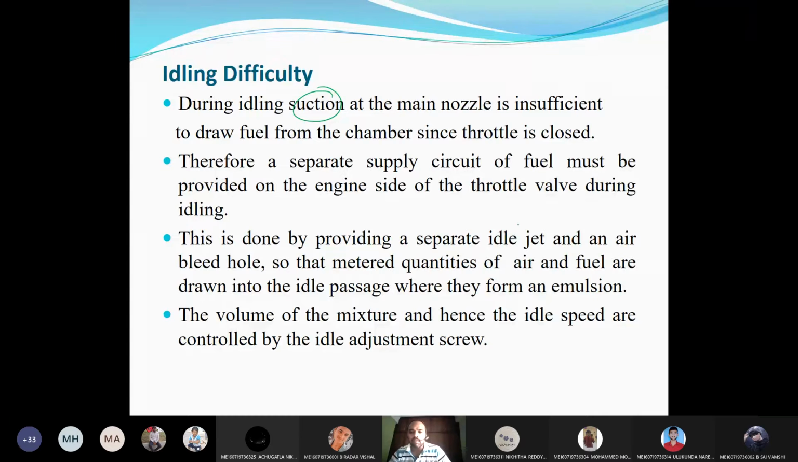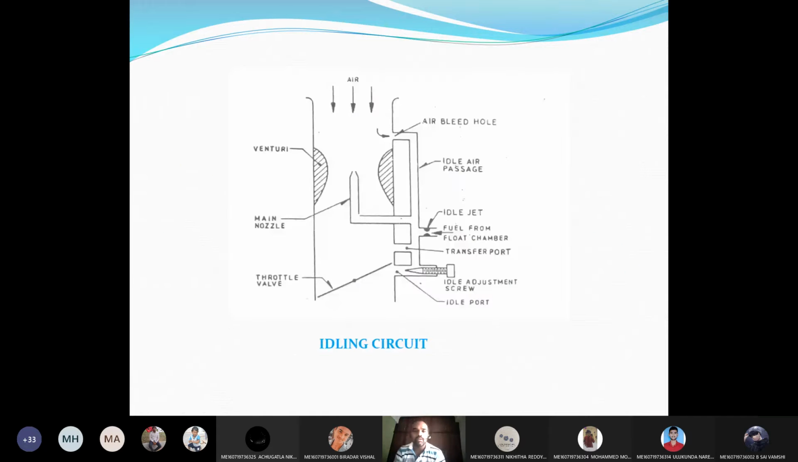This is done by providing an idling jet and an air bleed hole, so that the required quantity of air and fuel are drawn into the idle passage where they form an emulsion, and the volume of mixture and hence the idle speed are controlled by the idle adjustment screw. Now you can see, earlier we had only one jet.